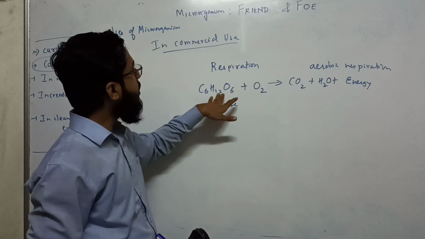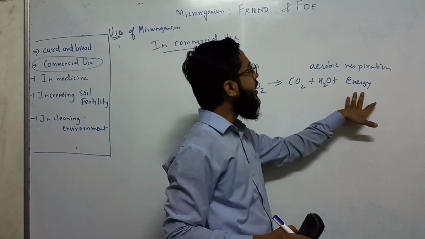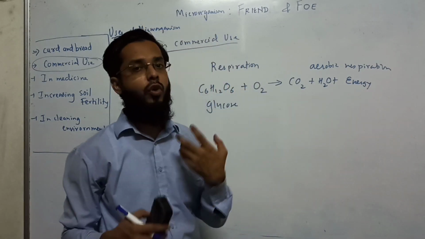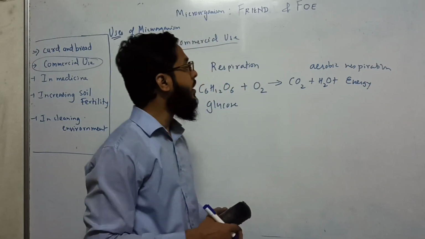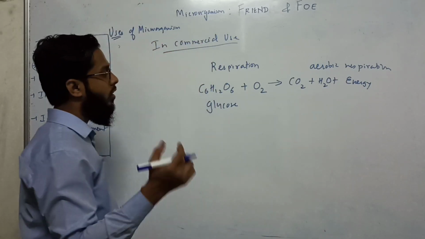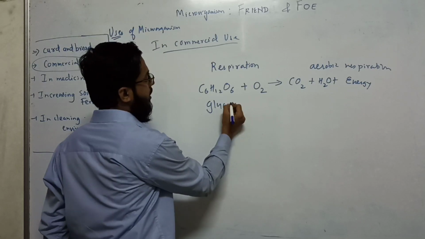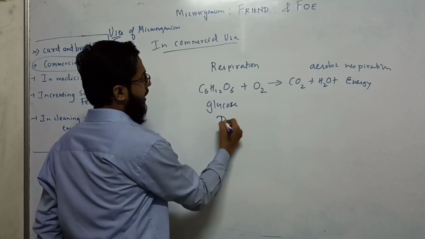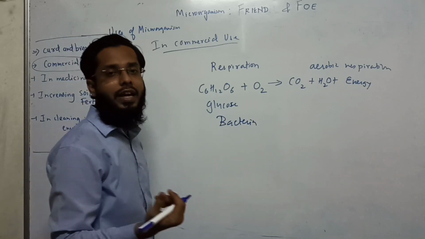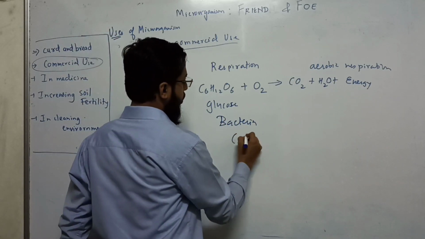This oxygen breaks down the glucose into carbon dioxide and water, and energy is released. This energy we use for talking, walking, everything. It is stored in the form of ATP, adenosine triphosphate. You might have heard of it as the energy currency of the cell. But bacteria respire anaerobically, like fungi.